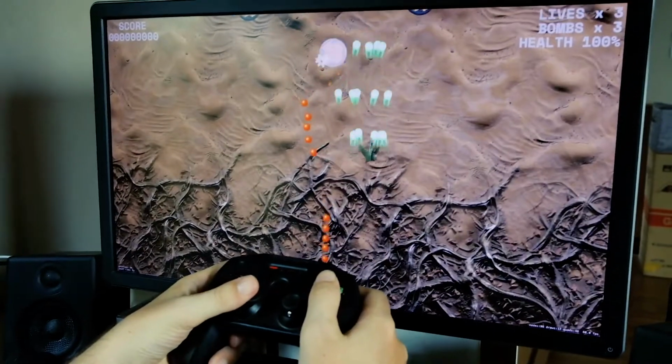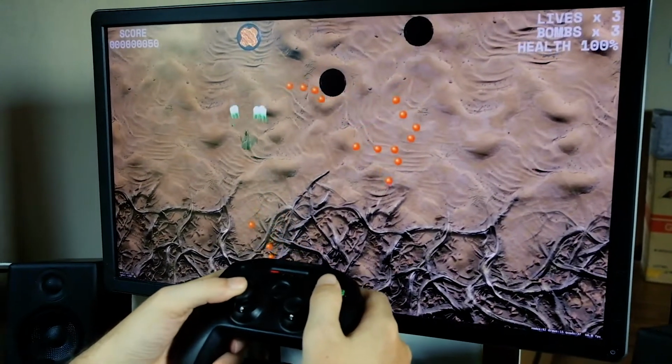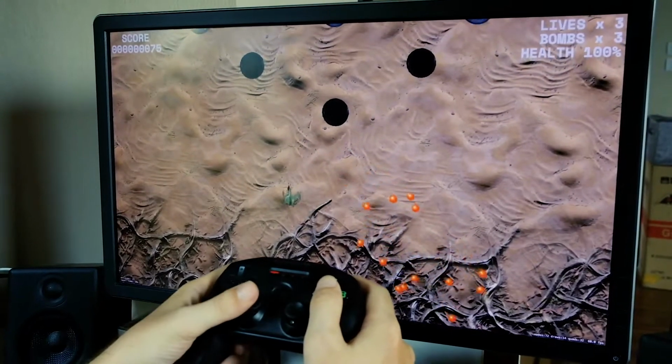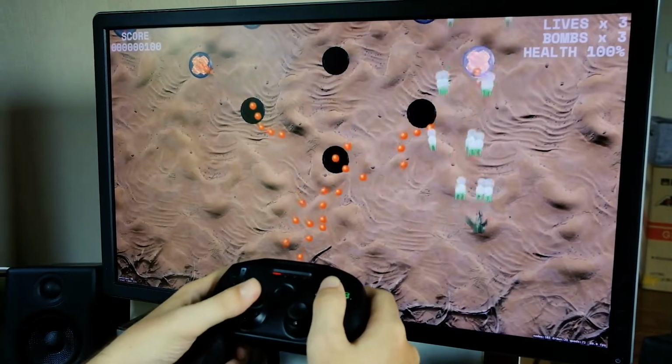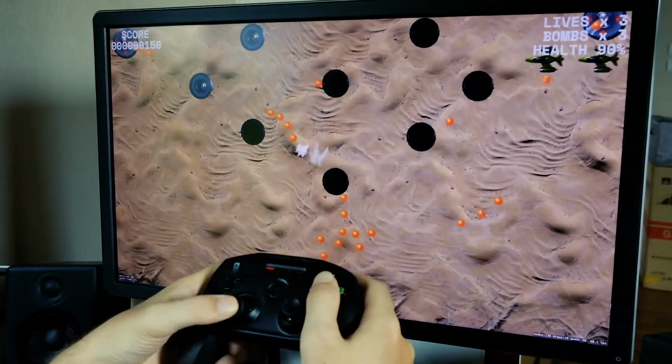Since the last episode, I've implemented quite a few new things, including damage and health, game states, fragment shader, and I also refactored many parts of the code.